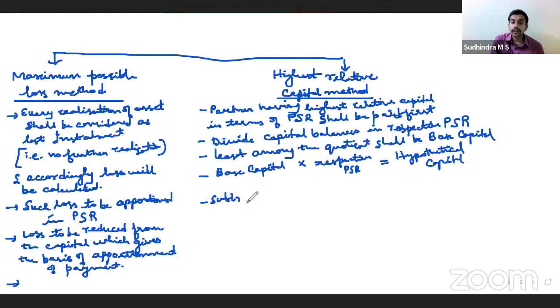Subtract hypothetical capital from actual capital, which gives us the highest relative capitals.